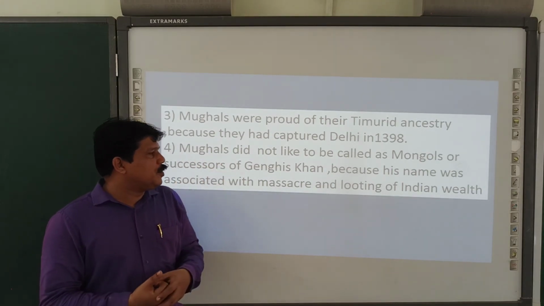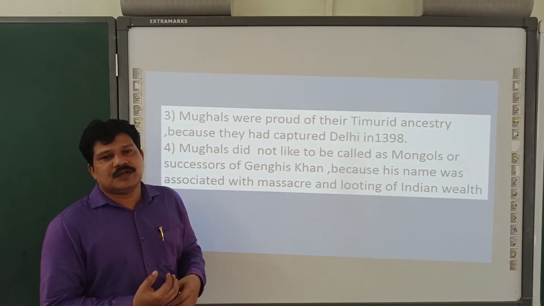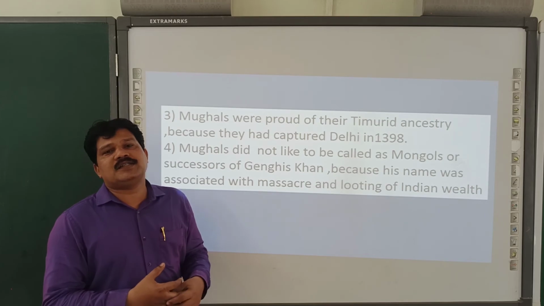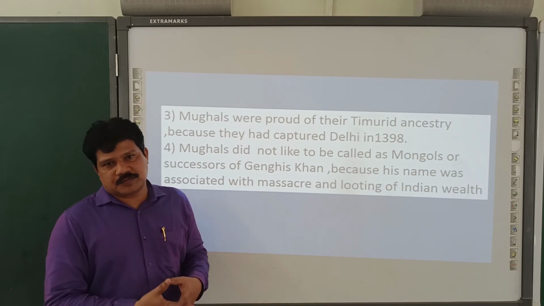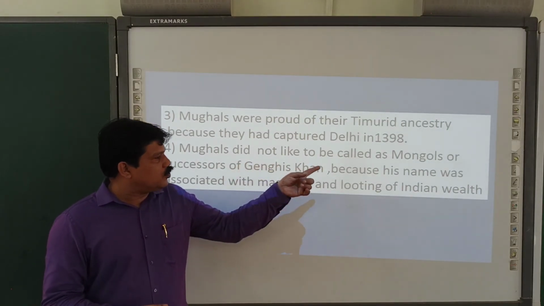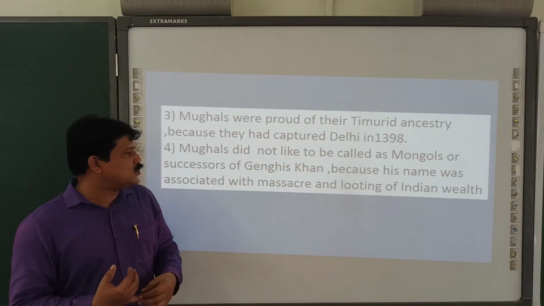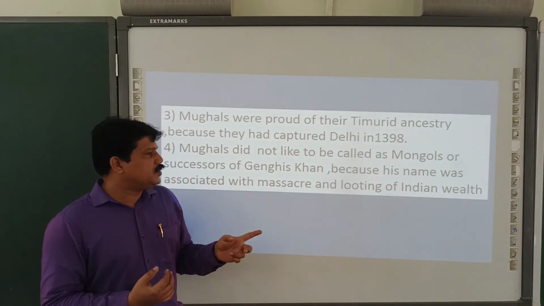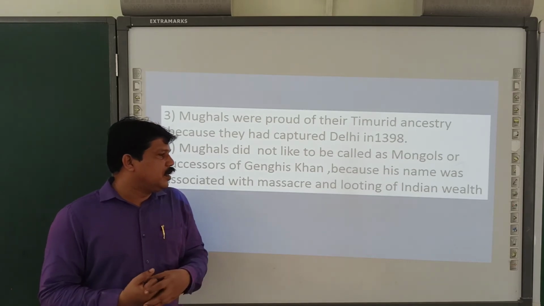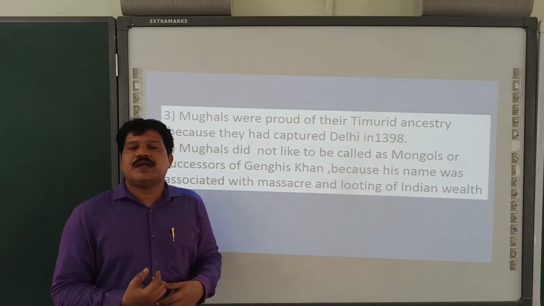Mughals did not like to be called Mongols. I told you Mongols were remembered as invaders and looters. Mughals don't like to be called Mongols or successors of Genghis Khan because his name was associated with massacre and looting of Indian wealth.